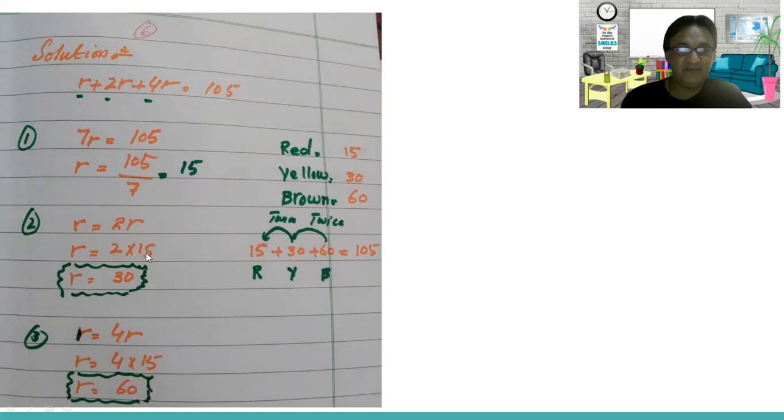So 2 multiplied by 15 is 30. Next, we're going to find brown. Brown is equal to 4R, 4 into 15, because the R value is 15. It's 60. So now what numbers do we have? Red we have 15, yellow we have 30, and brown we have 60. Now first thing, you can see that yellow is twice of red, and brown is twice of the yellow.